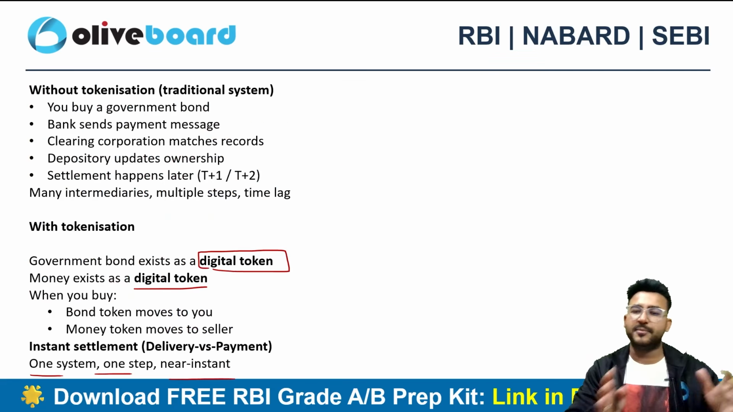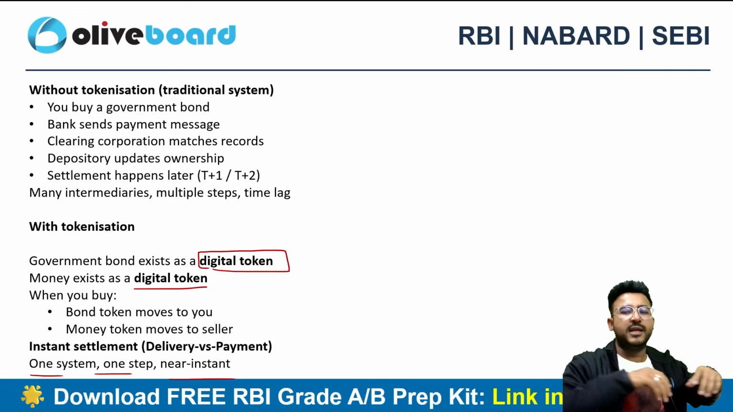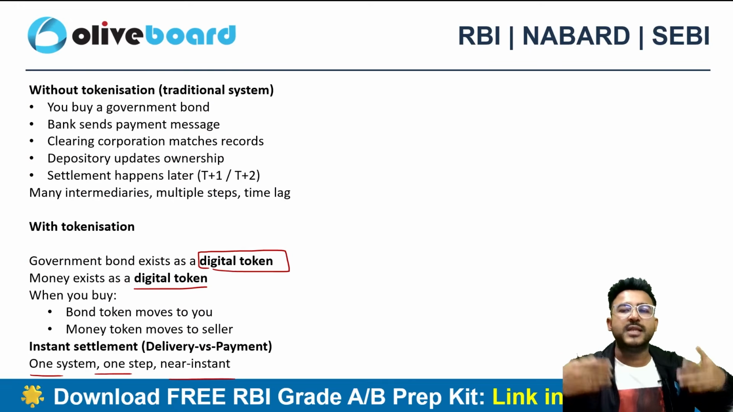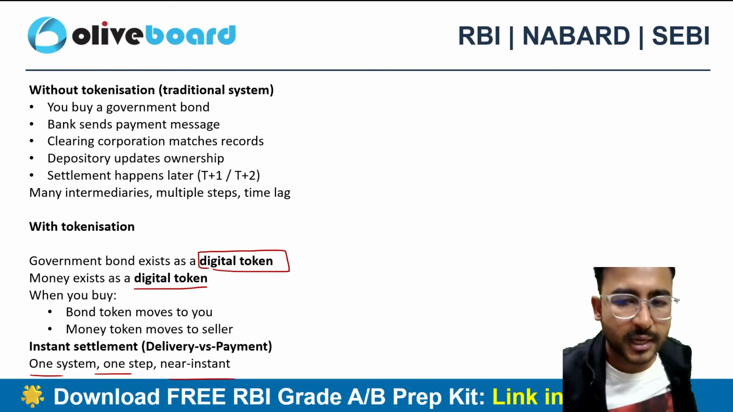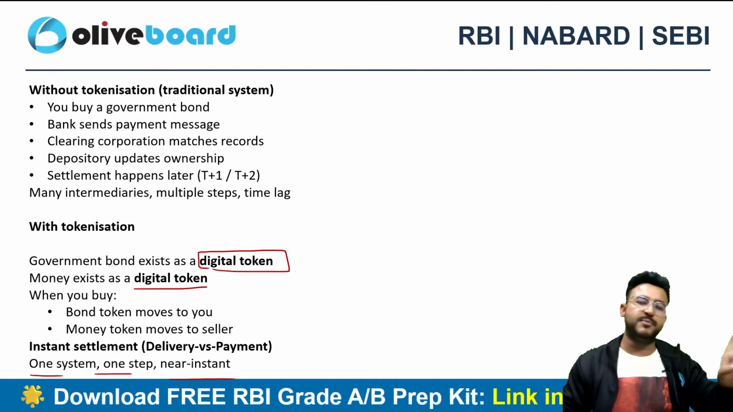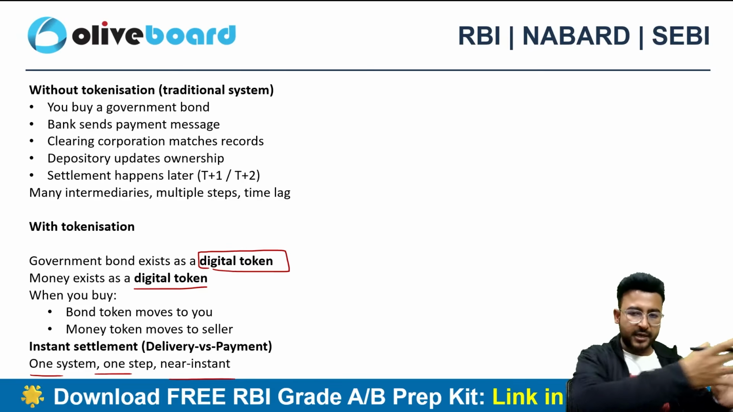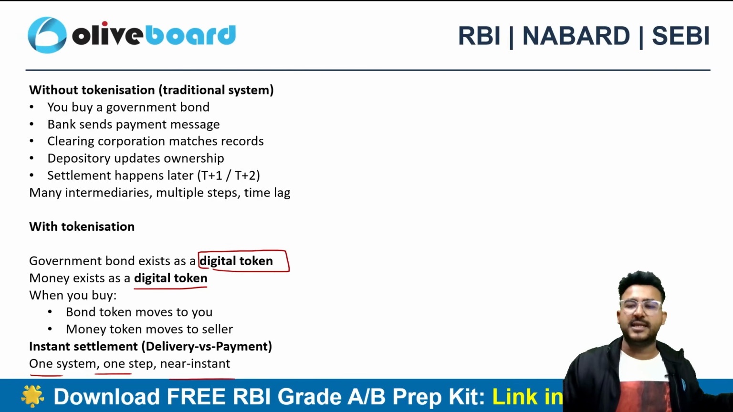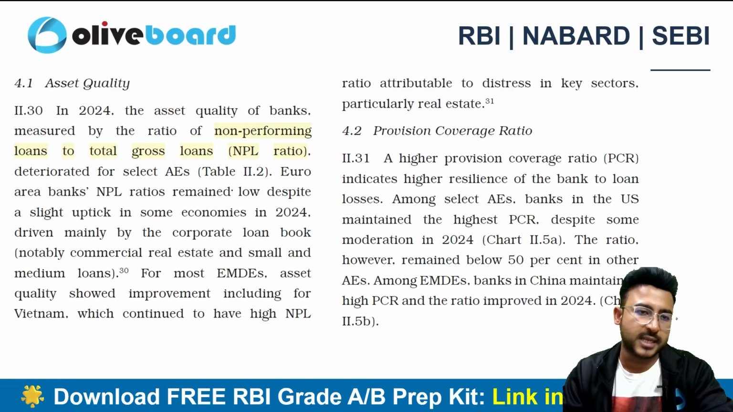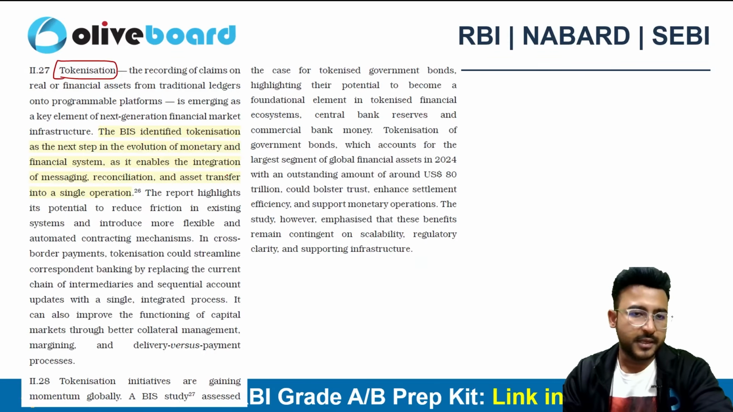So now let's suppose there is an illiquid asset. You can even create tokens and infuse liquidity into that particular asset. Let's suppose there is real estate. Now instead of selling that real estate to one particular person, I can create tokens out of the real estate, right? And I can fractionally sell that real estate. That is also possible in case of tokenization. So this is again a new concept, right? It is also included in the report.